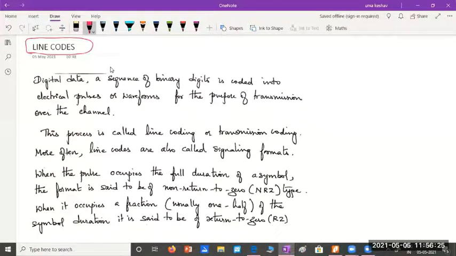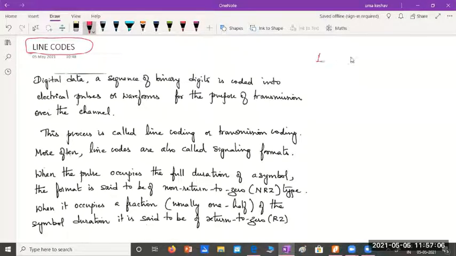The next part which we have to analyze are line codes. We have already studied these line codes, if you remember, in PCS. In our last module, we have considered conversion of analog to digital signal, and then we have spoken about ways of representing those digital signals. So how to represent a sequence of ones and zeros? The best way to do that is to use electrical pulses or waveforms which help us in transmission of the given signal over a channel.